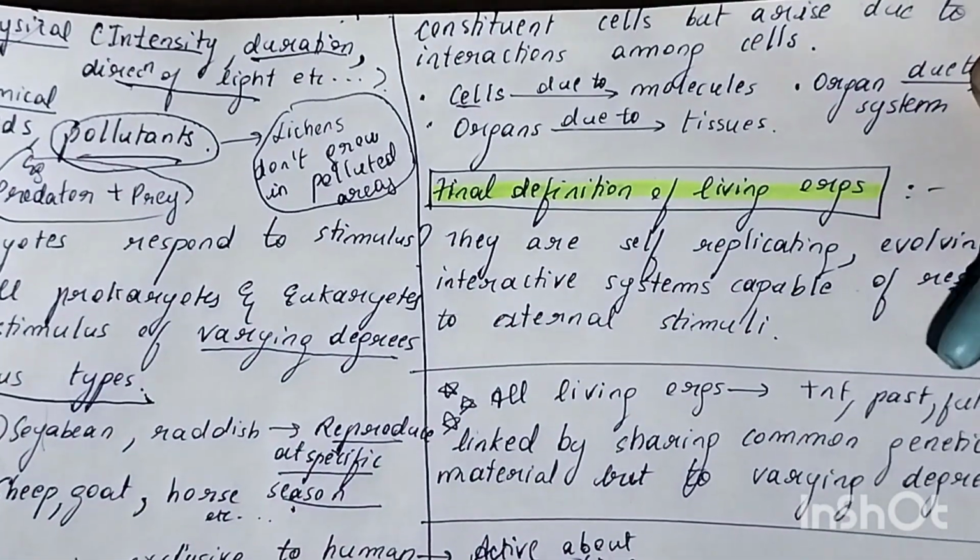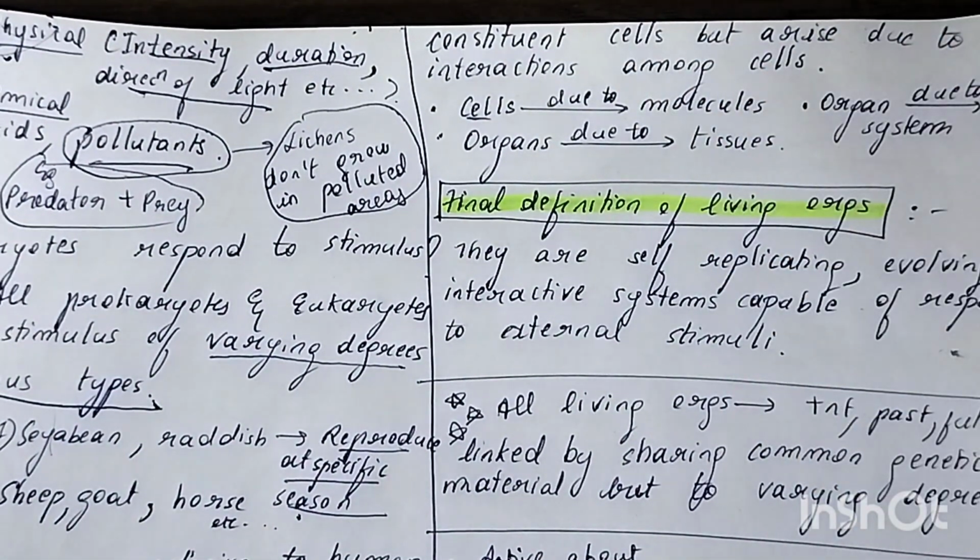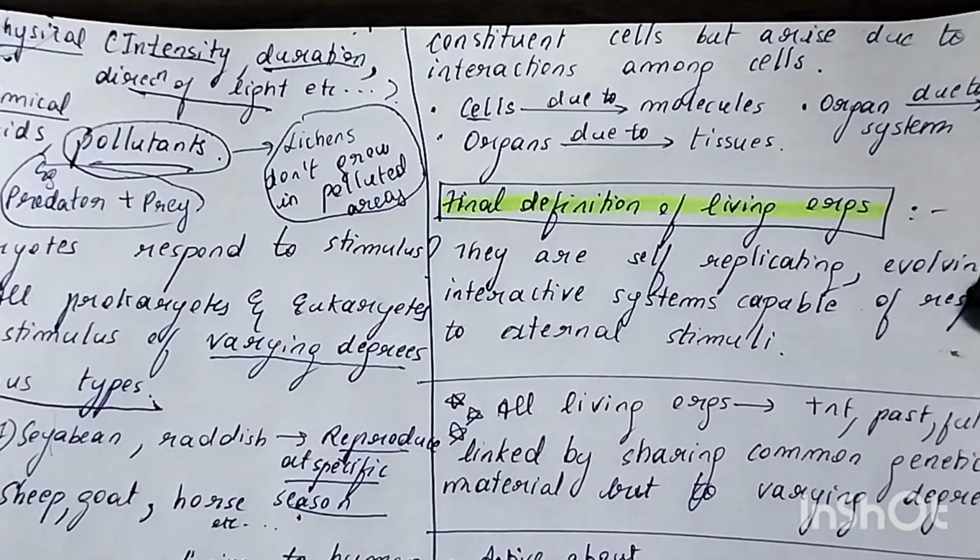As I told you earlier, the tissue's property arises due to the interaction of cells but not due to the composition of cells. Similarly, the properties of cells come out due to the interactions of the molecules of the cells but not due to the constituents of these molecules. Are you getting the point? The same goes for organs and organ systems.